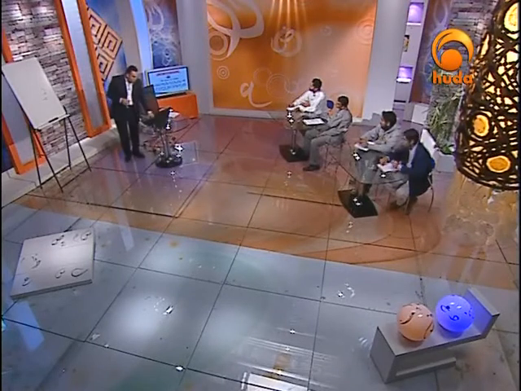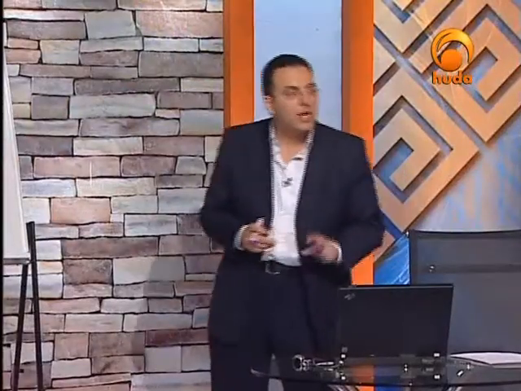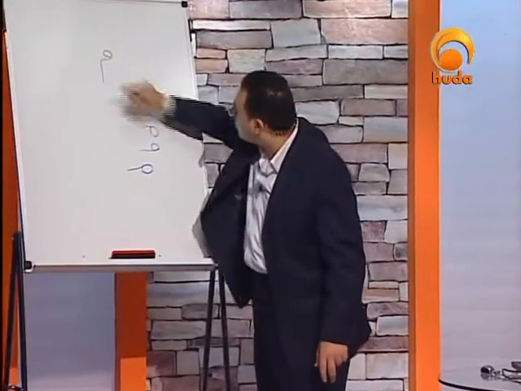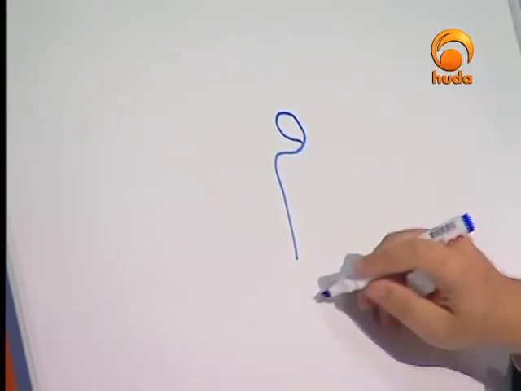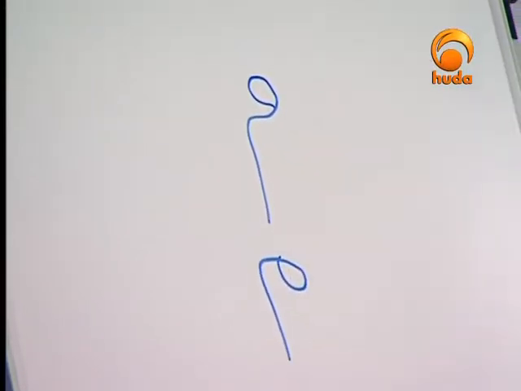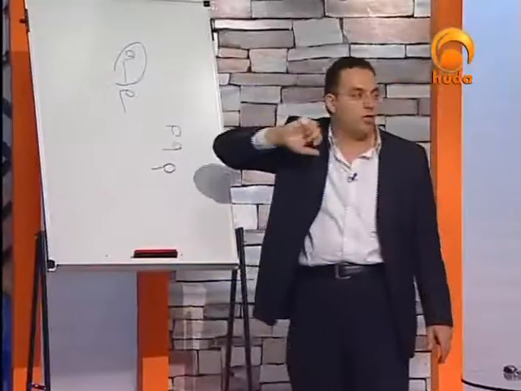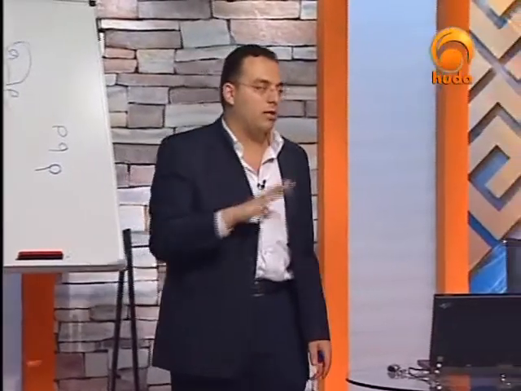Here it is. If you'd like to write meem as an independent form, you write it in this way, or you can also write it in this way. I think this is probably better if you'd like to write meem as an independent shape.